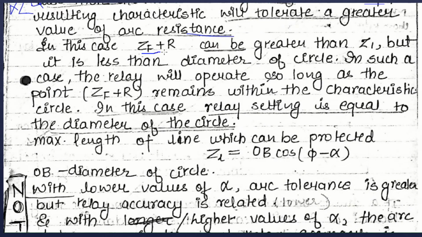As said, the ZF plus R can be greater than the ZL, but it will be less than the diameter of the circle. The relay will operate so long as the ZF plus R remains within the circle. As soon as it goes outside the circle, the relay will not operate. Therefore the relay setting will be defined according to the diameter of the circle.